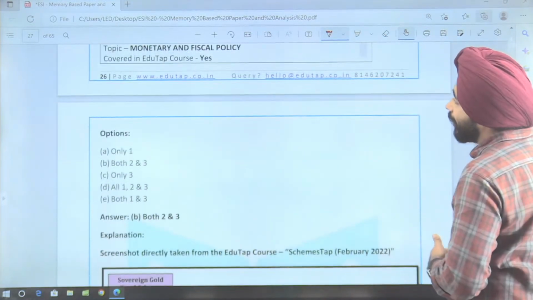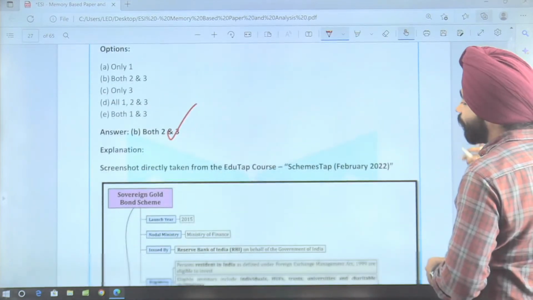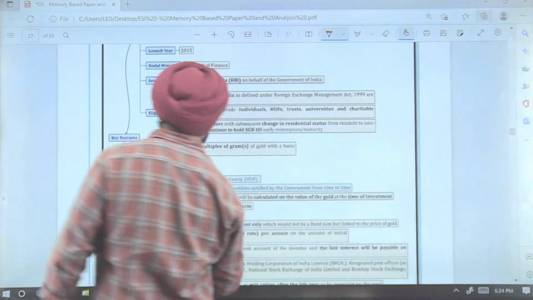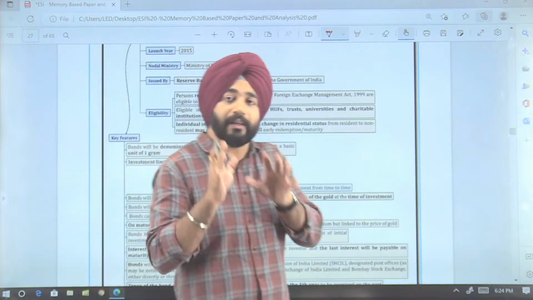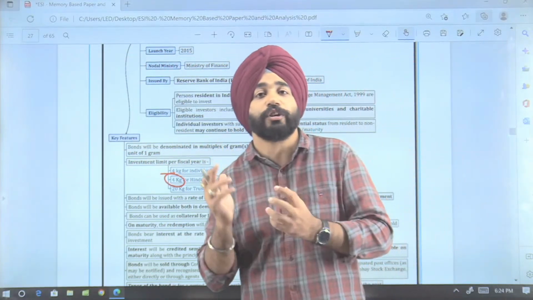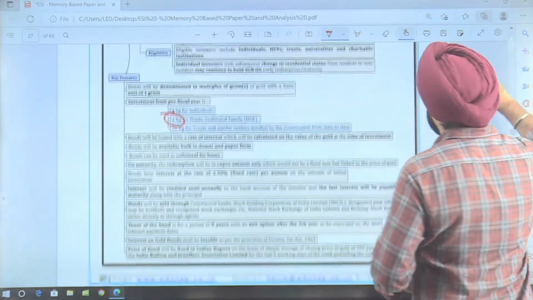Now if I say here, guys, second and third statements here are right. Now we know that for HUF, the eligibility is not 15 kg, it is 20 kg. Sorry, 4 kg for HUF. Okay? So that is the thing, if you remember this. Because the questions were asked in the form of case studies, this made the questions quite complicated here, guys.